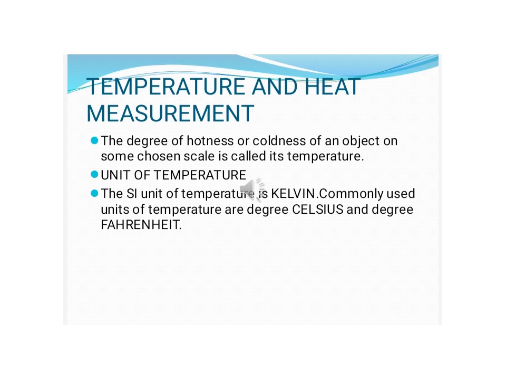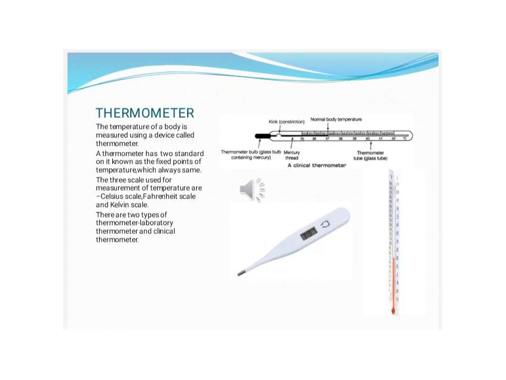Commonly we use degrees Celsius and degrees Fahrenheit. So what is temperature? The degree of hotness or coldness of an object on some chosen scale is called its temperature. As I told you in the previous slide, the temperature is a measure of how hot or cold a body is. How do we express the temperature of a body? The temperature of a body is measured using a device called a thermometer.